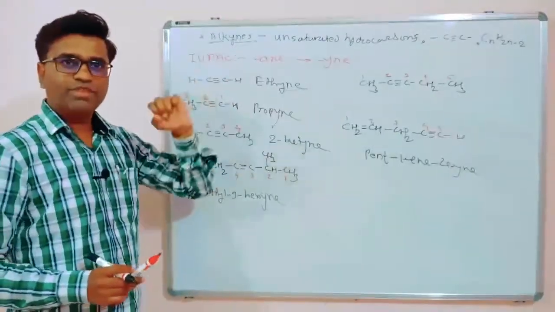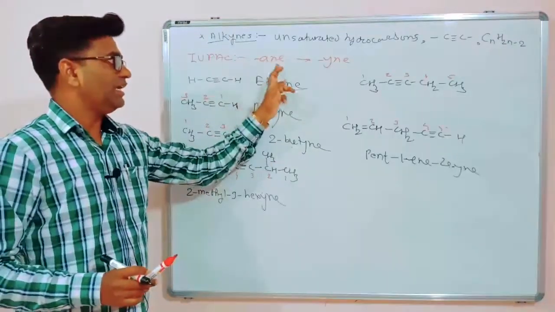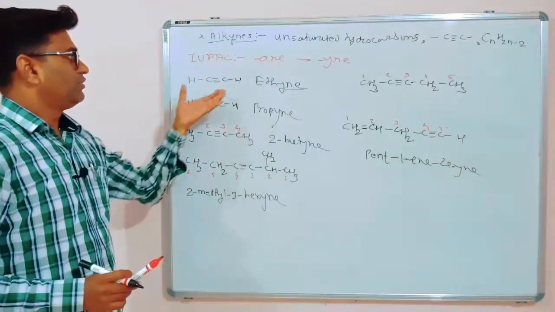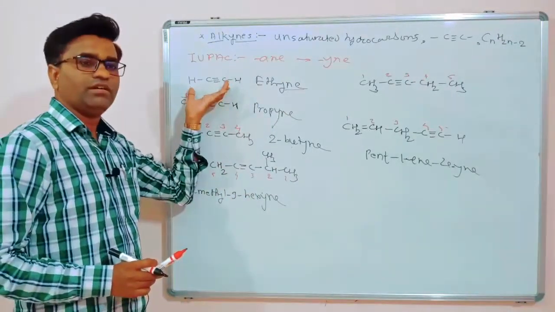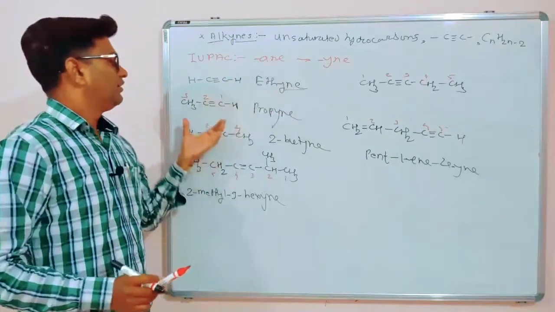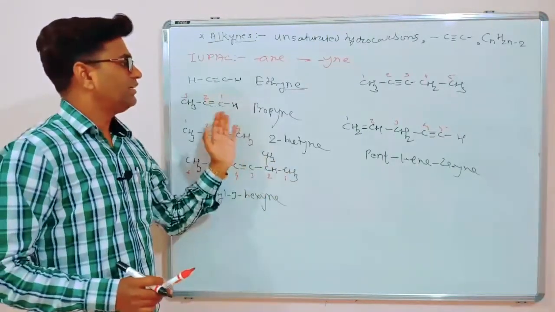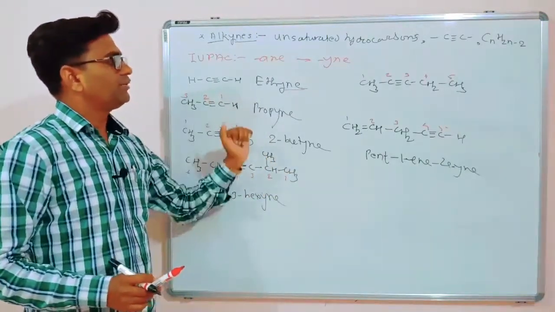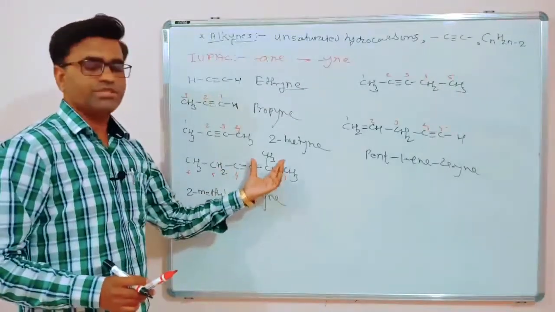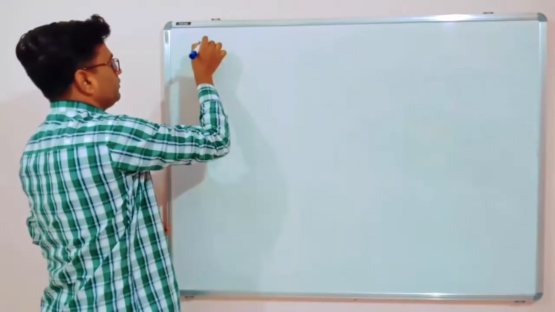Select the longest chain, then that will be the basic name of the alkane, and that alkane ANE is replaced by YNE for the alkynes. So this is the smallest alkyne, the name is ethyne. Then according to how many carbons are there, you have to give the basic name, and then you have to mention the substitution position and that group also. Now we will learn physical